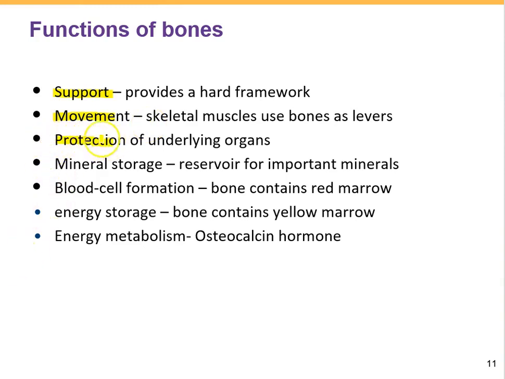Protection. The bones of the skull form a protective case for the brain. The vertebrae surround the spinal cord and protect the spinal cord. The rib cage is going to protect the organs of the thorax, like the lungs and also the heart. So we can say the bones can protect the underlying organs from being damaged.